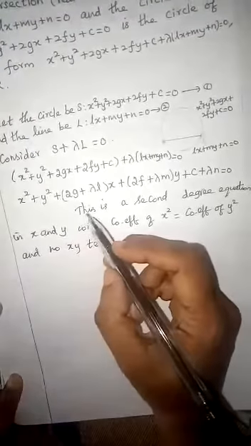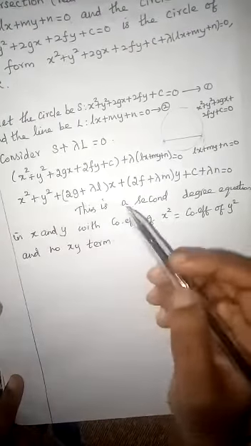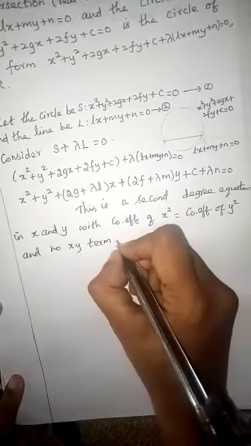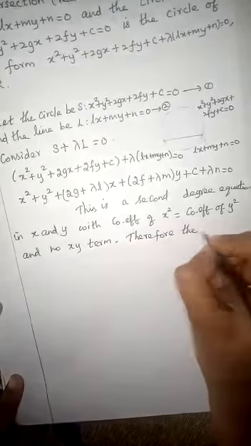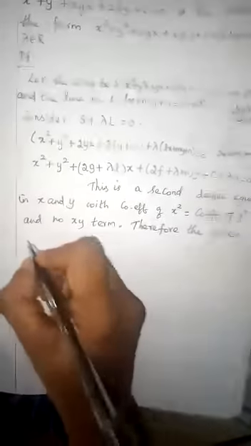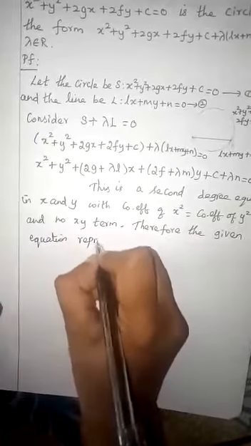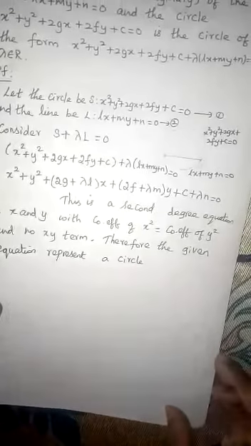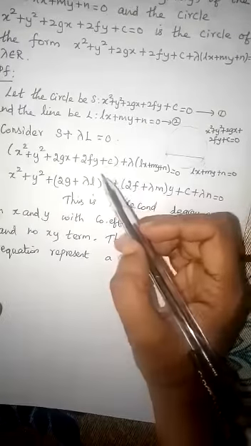You see here it is a second degree equation. Coefficient of x² is 1, coefficient of y² is also 1. No xy term. So if it is like this, what you can say, the given equation represents a circle. So we said now this represents a circle.